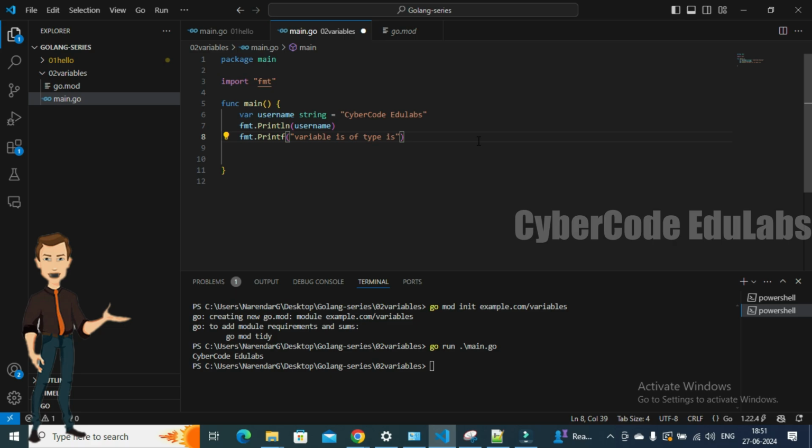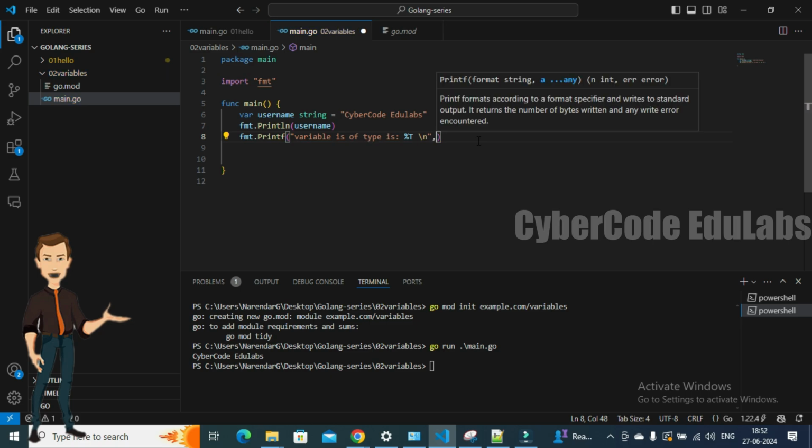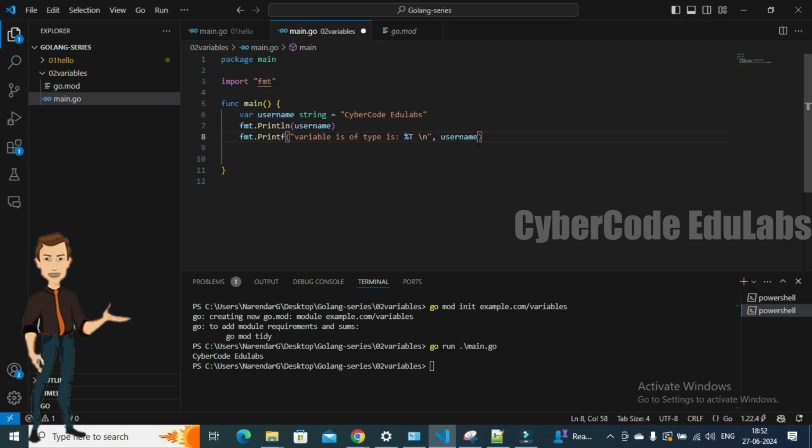So the format is a colon, and here we need to use capital T with %, which gives us the type of the variable, and backslash n for the new line, and also backslash t, which is going to be a tab. We are going to discuss this in the coming sessions. Then just put a comma and use our variable name. Save it and run it again.